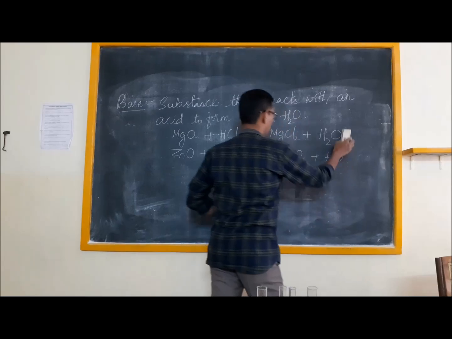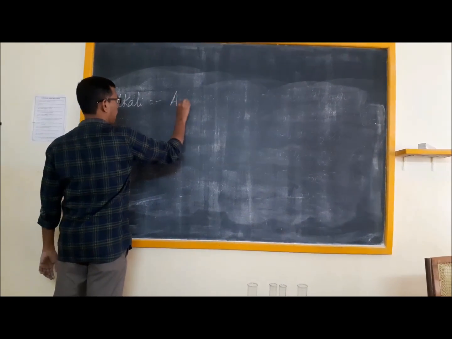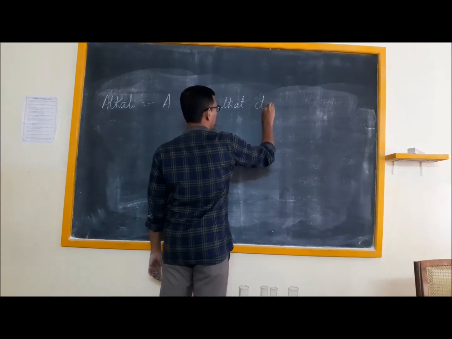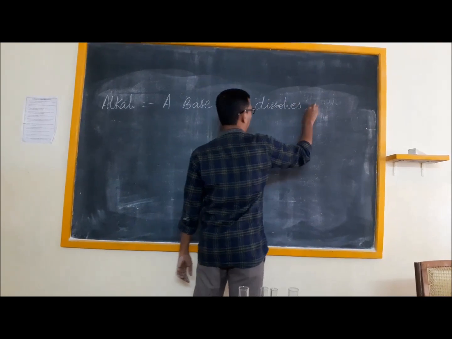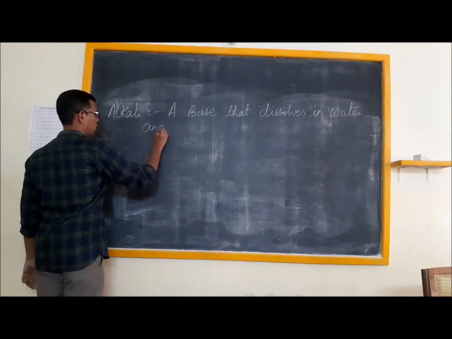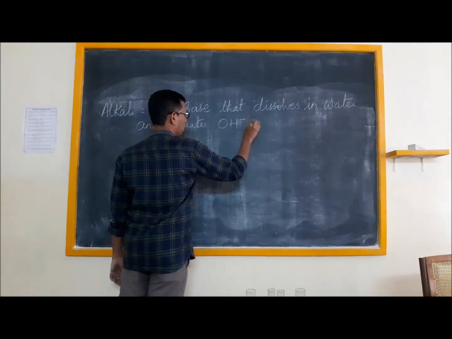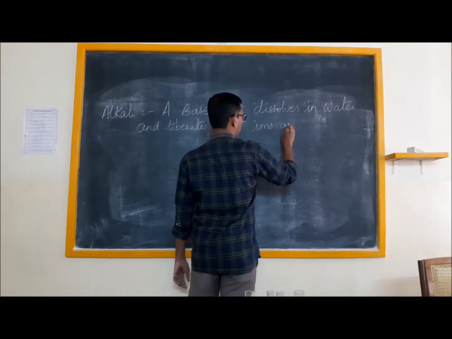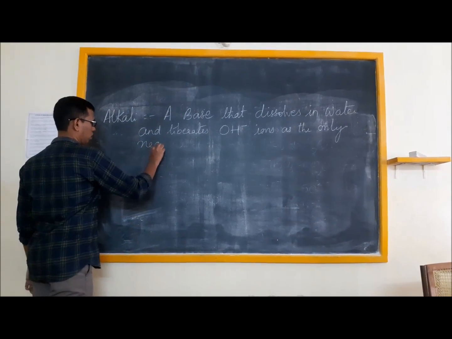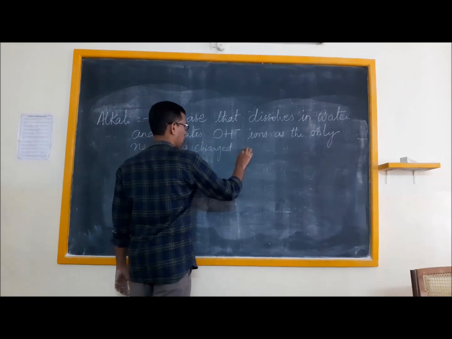So what is an alkali? A base that dissolves in water and liberates OH- ions as the only negatively charged ions.